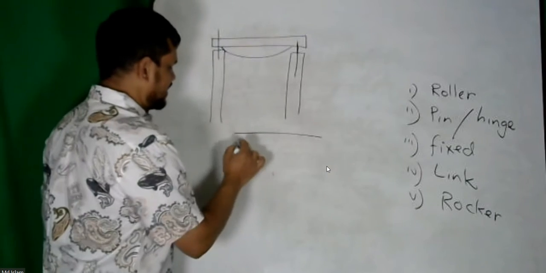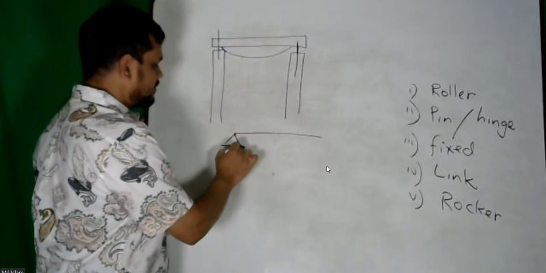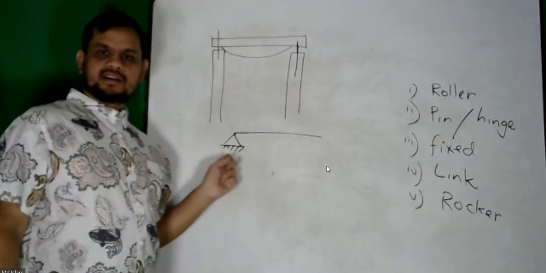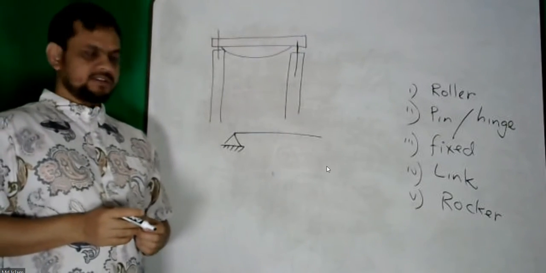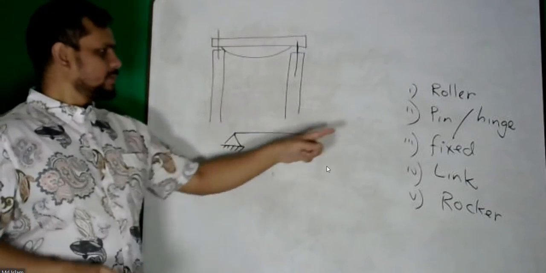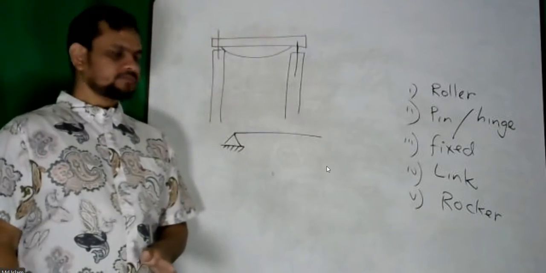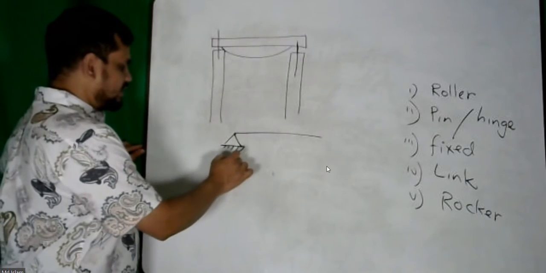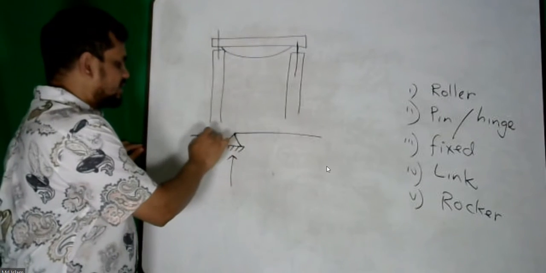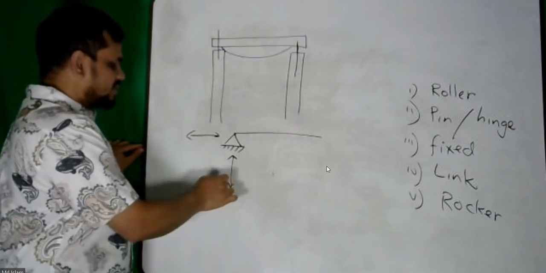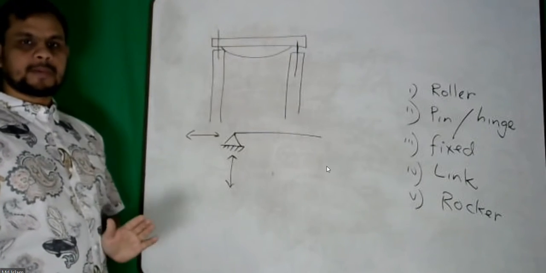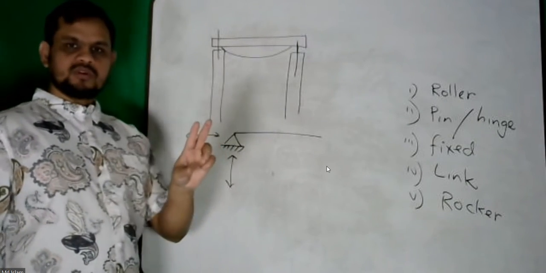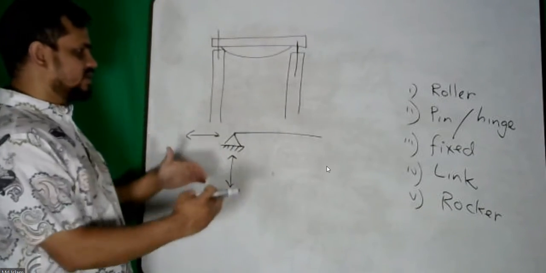How do we express it? Typically this symbol, a triangle and some hash. So this is called pin or hinge. So it cannot move this way, it cannot move this way. That means it has two unknown reactions.